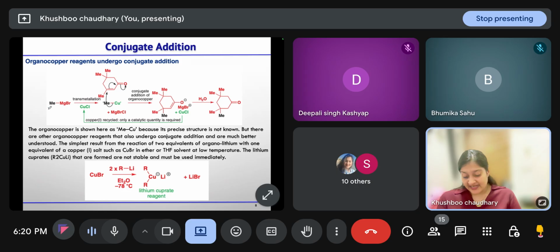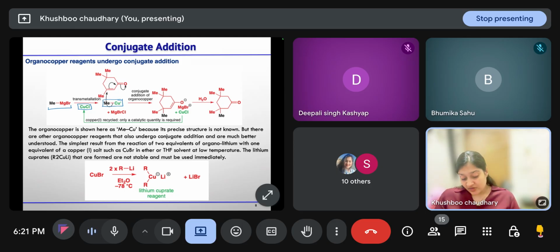When your methyl Grignard is reacting with copper chloride, the first reaction taking place is transmetallation. Transmetallation is the exchange of ligands between two metal complexes. Chloride is connected to the copper, and after the reaction, the Grignard magnesium will take this chloride, and copper will take the methyl. So the methyl copper species will form. There is no proof for this methyl copper formation, but logical thinking tells us that this is the case.